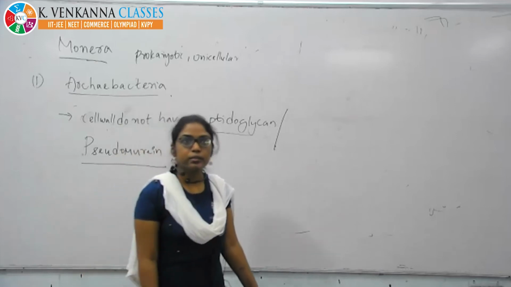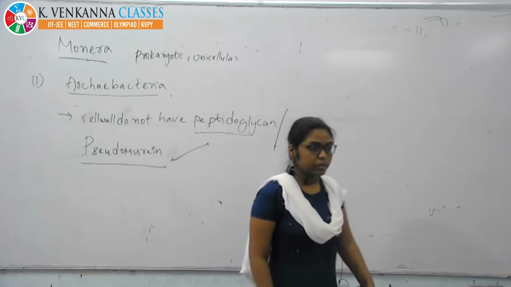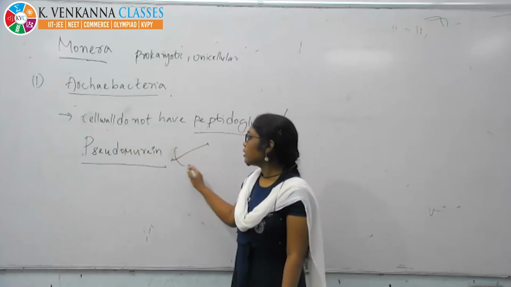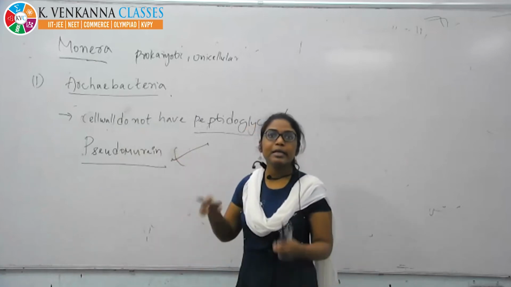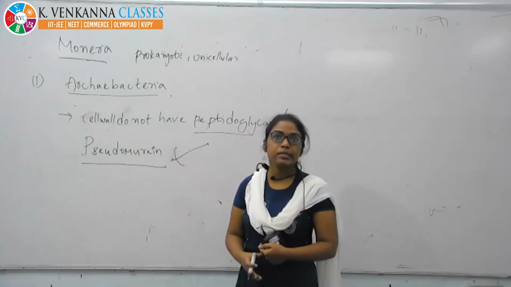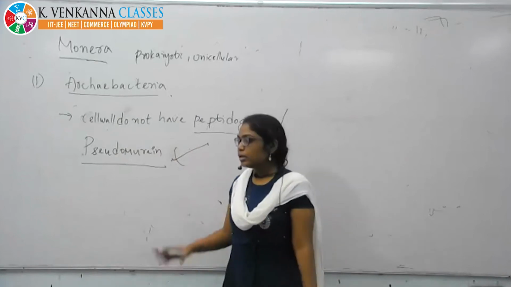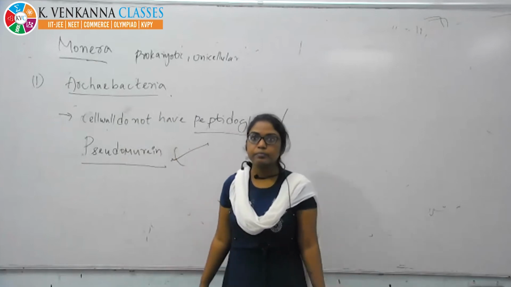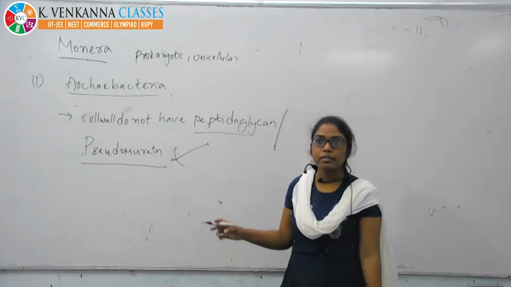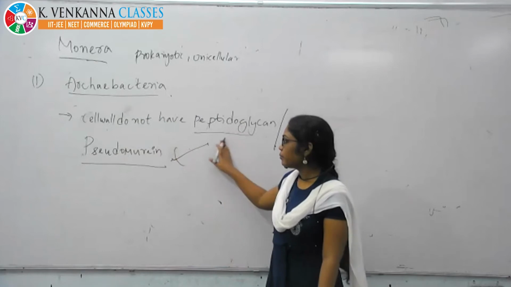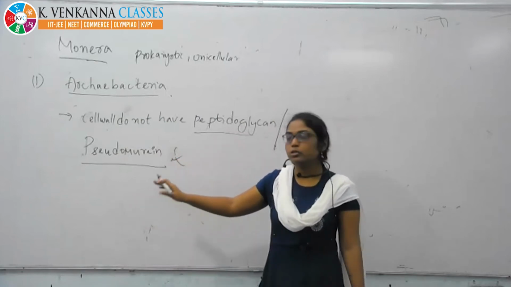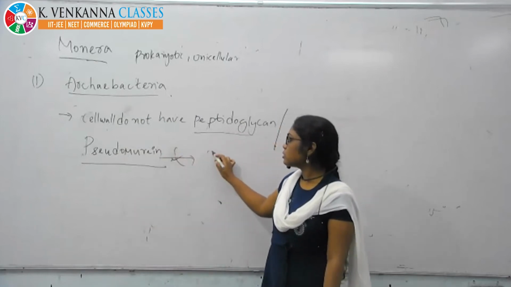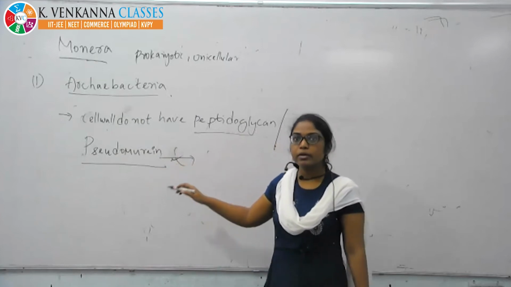Understood, Karthik? It can give the resistance. It can live in the most harsh conditions. The cell wall does not rupture quickly. Understood, Karthik? If you want to see the structure, Google it. What is pseudomurine?